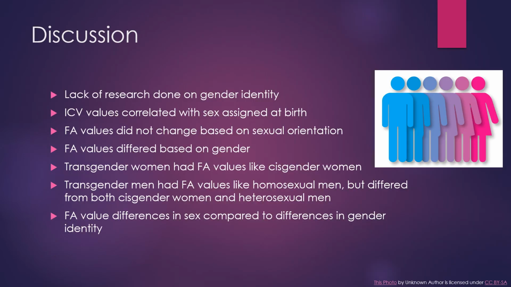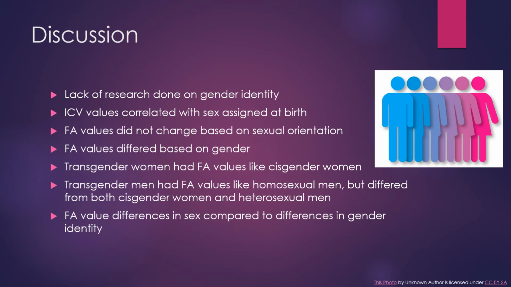Overall, total intracranial volumes only differed by sex assigned at birth and were not significantly different in regard to the subject's current sexual orientation or gender identity. FA values were tested for the factors of sexual orientation and gender identity. FA values were not found to be different based on sexual orientation, but only by gender, with cisgender males having higher FA values than cisgender females.